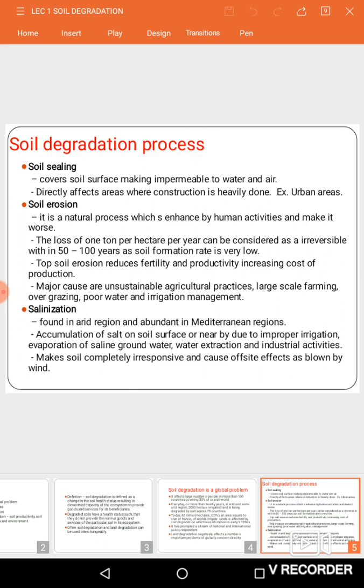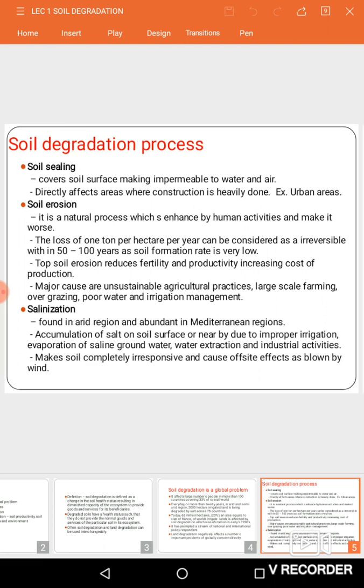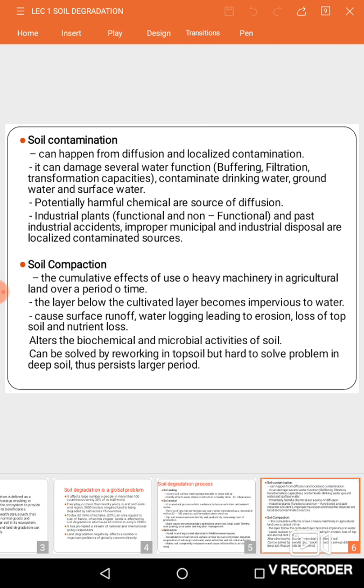And second, soil erosion. This you all know very well, it is a natural process and also happens due to human activities. This is nothing but the removal of topsoil either by wind or water or any materials, and this will affect the soil fertility status. And next one is soil salinization. It is nothing but the accumulation of salts or cations on the soil surface.